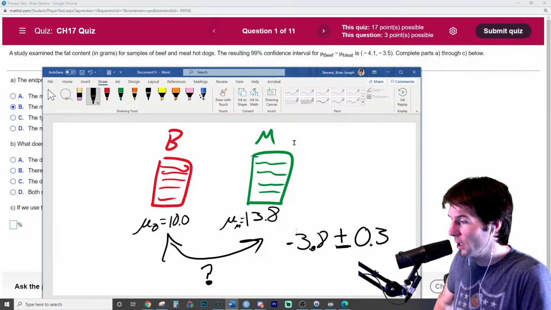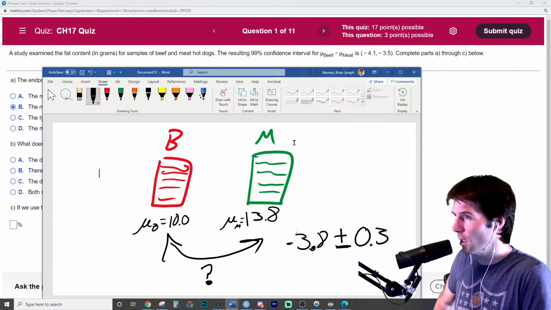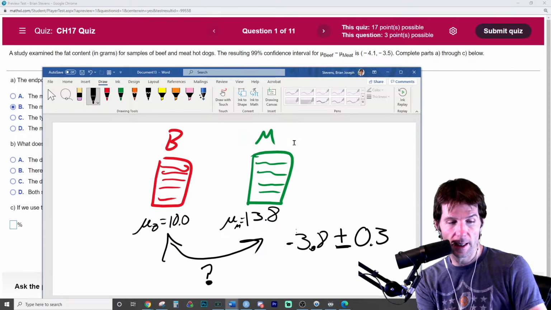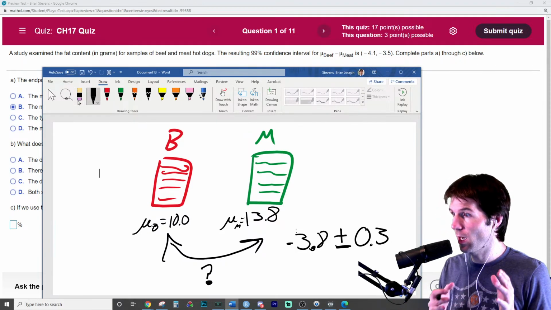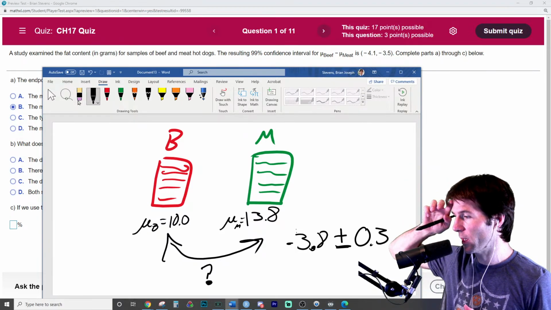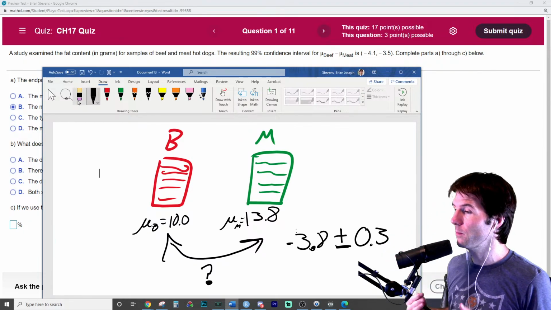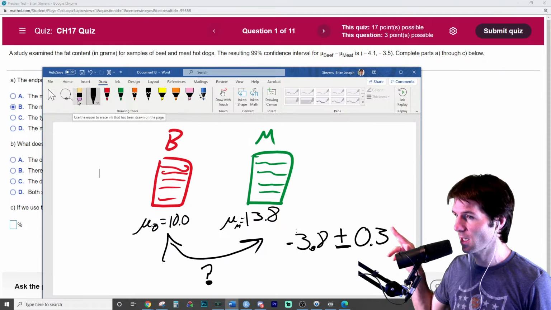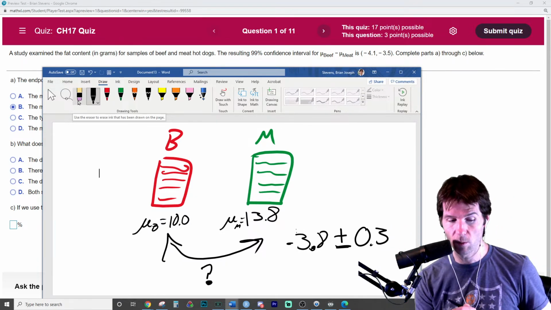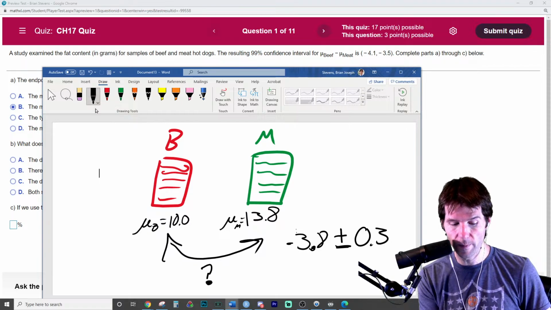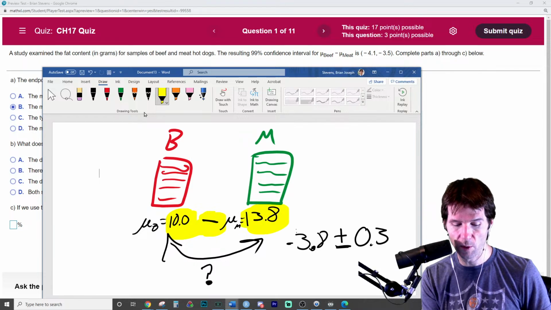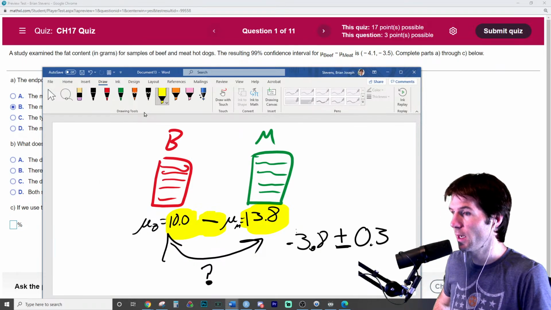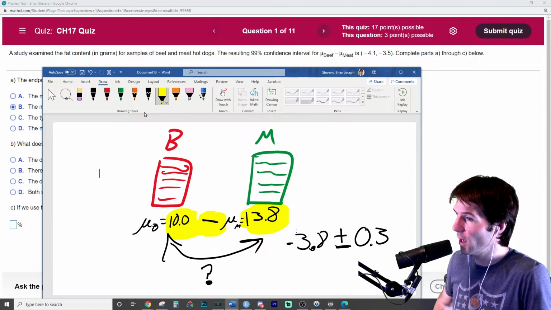And so since your interval is maybe completely positive, if your interval is positive, then the beef hot dogs would have more. Because it must be that the beef hot dogs have more, like it must be positive numbers. Be careful. My interval is negative, which means the meat hot dogs have more. Does that make sense? If your interval is negative, then it would be that the meat hot dogs have more. Because if you do 10 minus 13.8, what does this mathematically solve to? It equals negative 3.8, and that indicates the beef hot dogs have more.